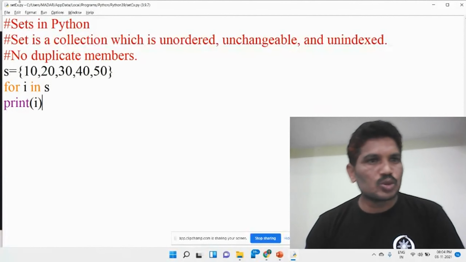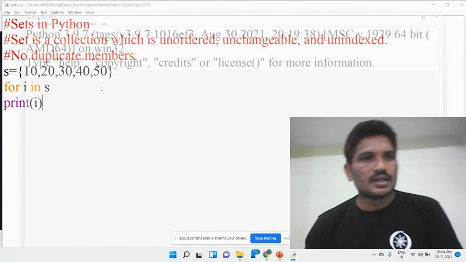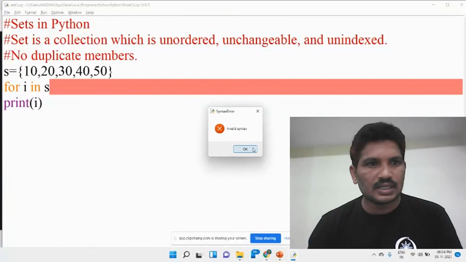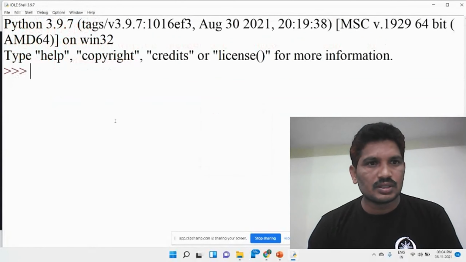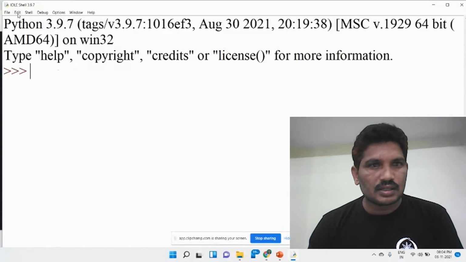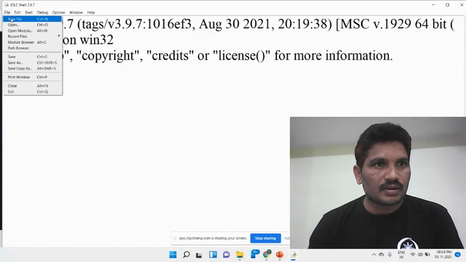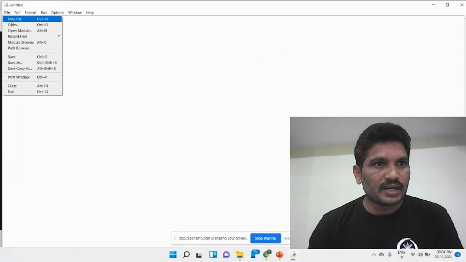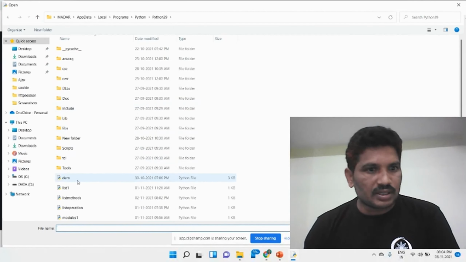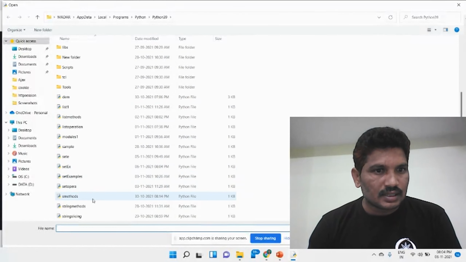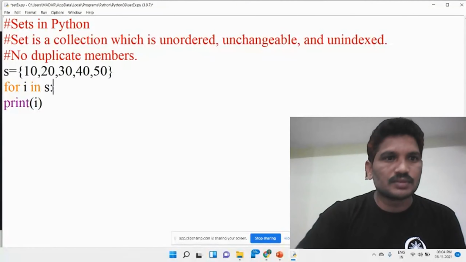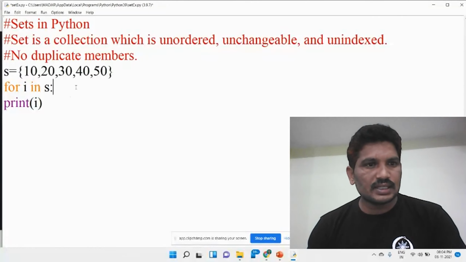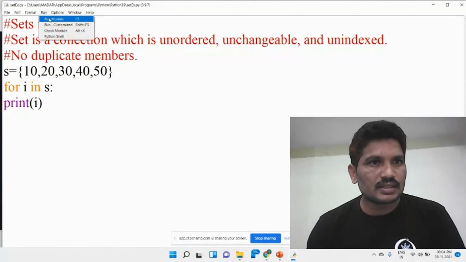See here, we can access all the elements by using the for loop. I forgot to put the colon over there. Then once you save it, yeah.